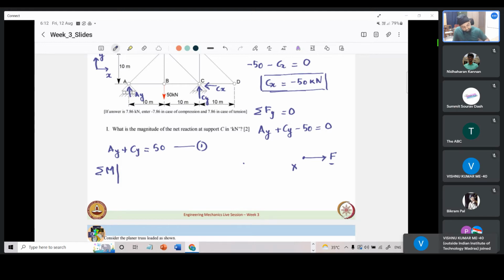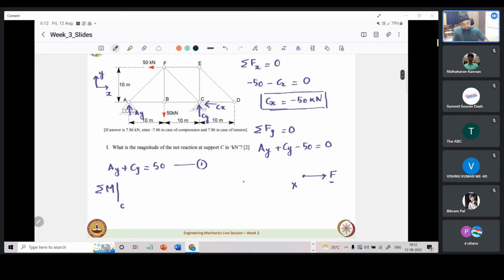For example, in this case, if we were to take moment at point C, Cy and Cx will not contribute to any moment at point C, because R cross F is 0, because it is applied at that very point. Similarly, if we take moment at point A, Ay contribution will not come. Cx contribution will not come, although it is applied at C, because R and Cx are parallel. I hope that is clear. So let us take moment about C.